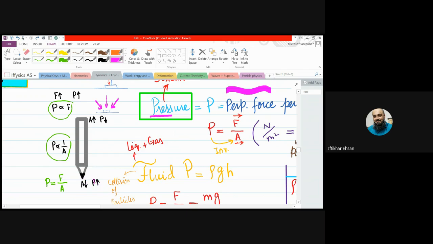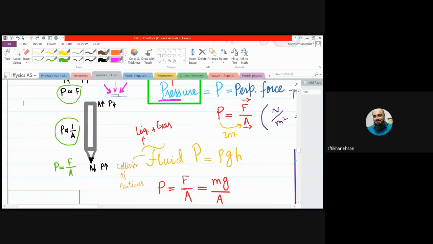So, what is the proportion between pressure and area? They are inversely proportional. On the other hand, larger force will apply larger pressure, so they are directly proportional. So this tells us pressure is directly proportional to the force and inversely proportional to the area. And when we want to convert this proportionality into an equation, we need a constant, beta.